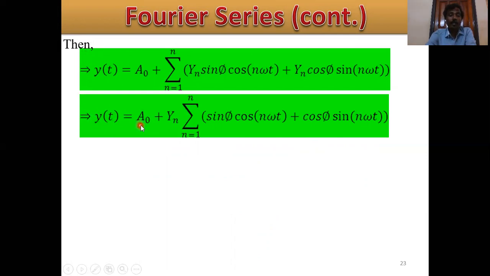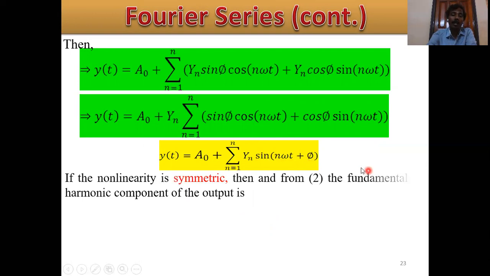So y of t equals a0 plus yn common, sin phi cos n omega t plus cos phi sin n omega t, and y of t equals a0 plus yn times sin a cos b plus cos a sin b, which is sin of a plus b, so sin of n omega t plus phi.